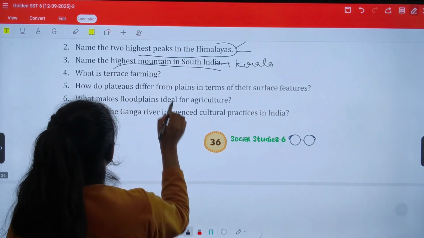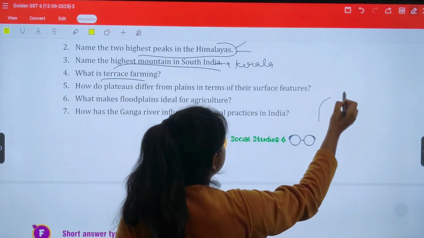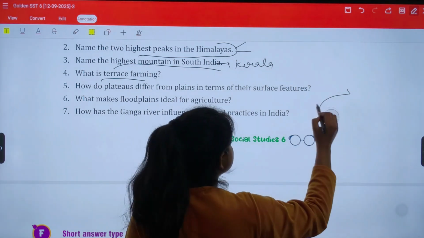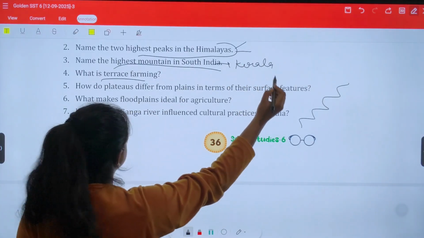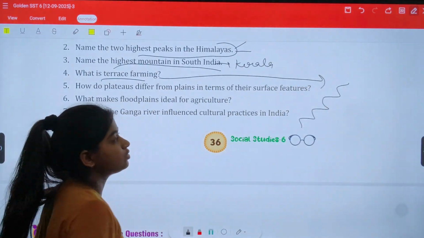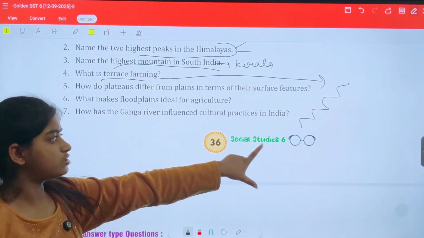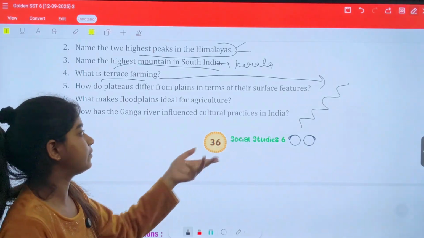Terrace farming. Terrace farming is what we do, for example, on a plateau. We make these kinds of steps, which prevents soil erosion and makes farming possible.